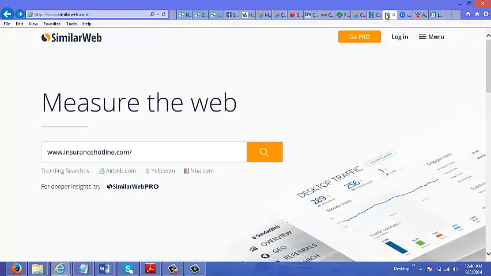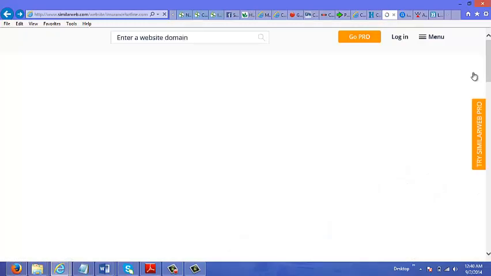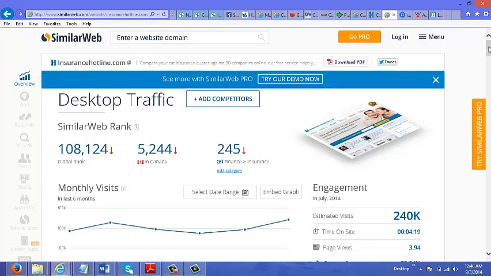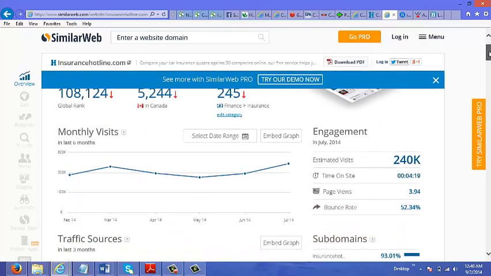What I would do is copy this URL and go to similarweb.com, paste that URL here and click on search. And this is where you could find some great information and get ideas for keywords you want to use for your Facebook ad campaigns. Okay, so let's just go down here.